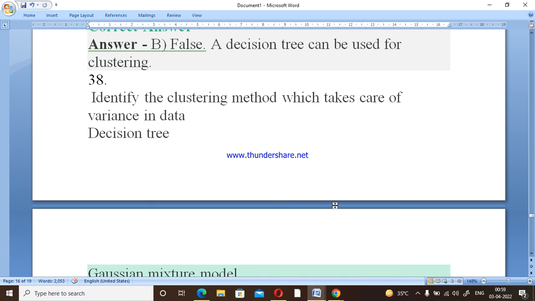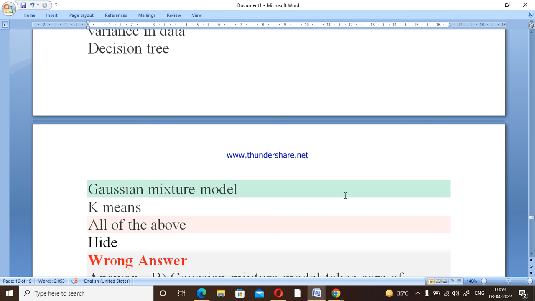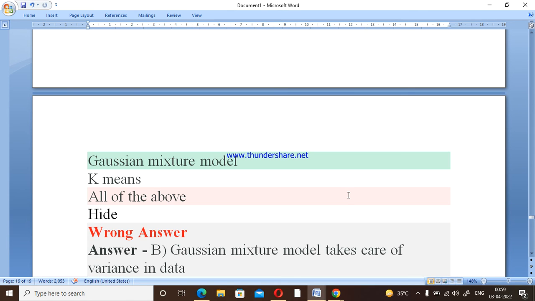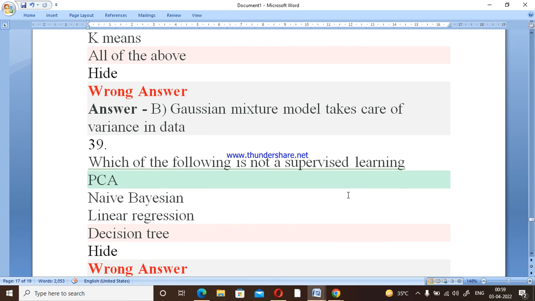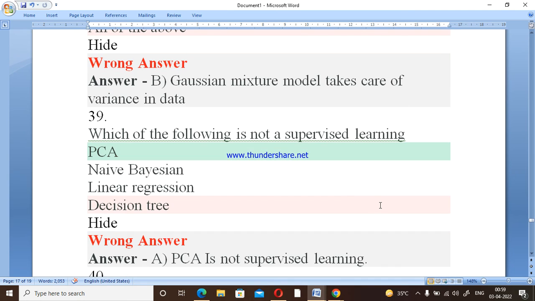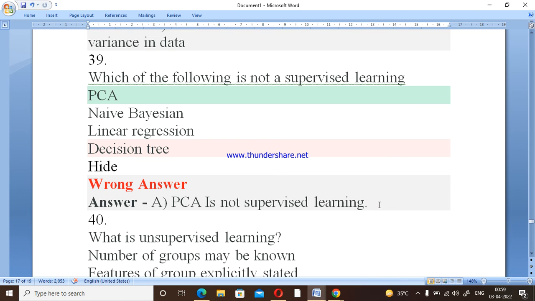Now come to identify the clustering method which takes care of the variance in the data, which is nothing but your Gaussian mixture model. Then which of the following is not a supervised learning? You know that Naive Bayes, linear regression, all these are supervised learning. Only decision tree comes under the clustering methods.